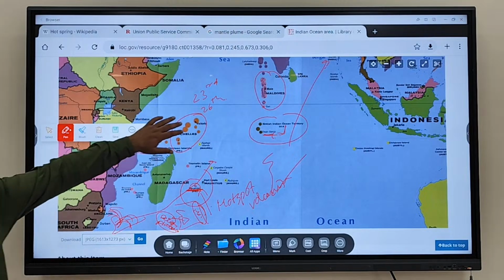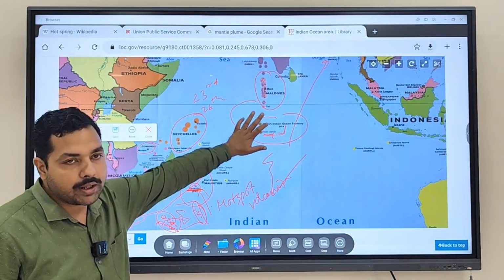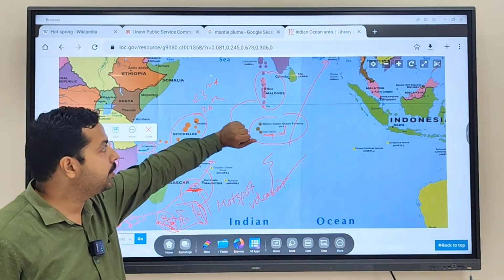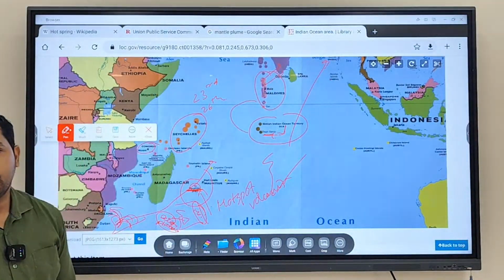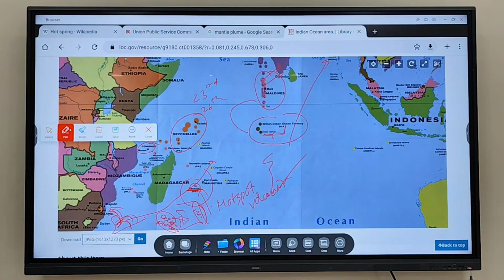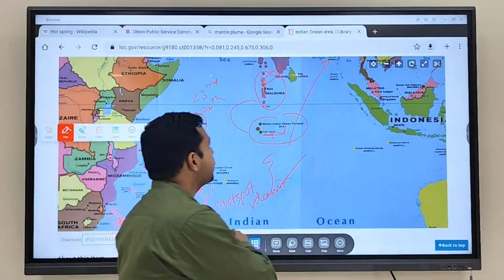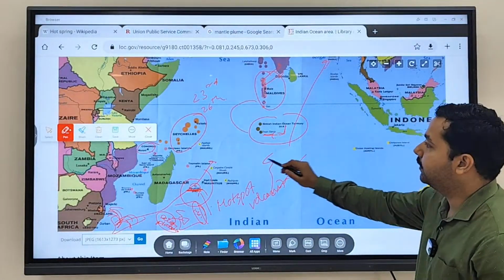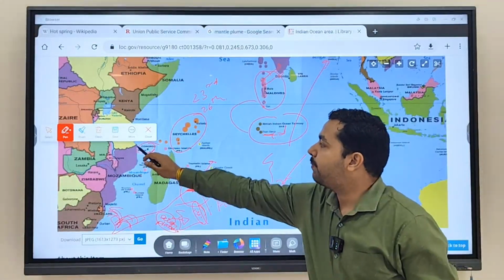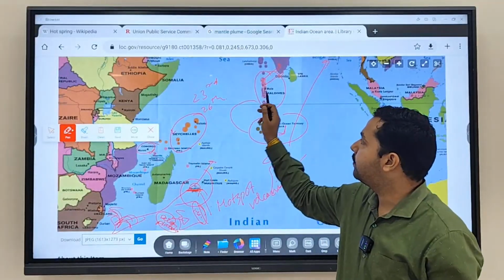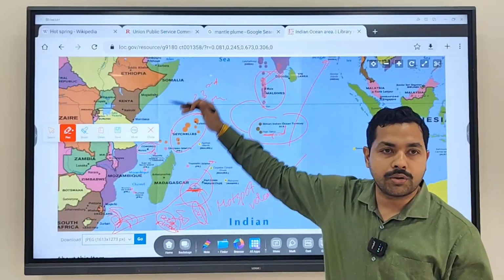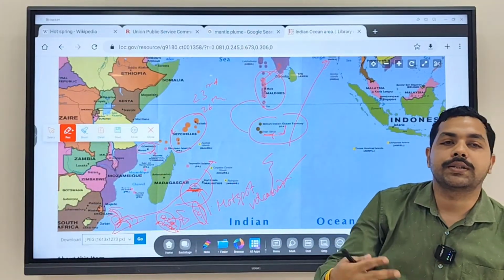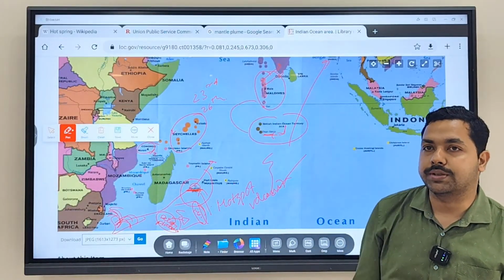Since he is going to the Maldives, a question can come. This territory is in the news, and the Maldives is also very important from India's security point of view. It is very close to India. Clear? UPSC has asked questions regarding arranging islands. They give the names in a map-based question, such as Comoros Island, Seychelles Island, Maldives Island, and ask you to arrange them east to west, west to east, or north to south. Such types of questions can be asked in the examination. Those are map-based questions. Fine.